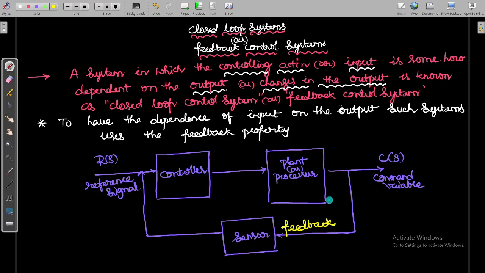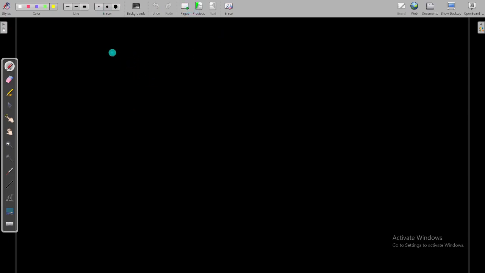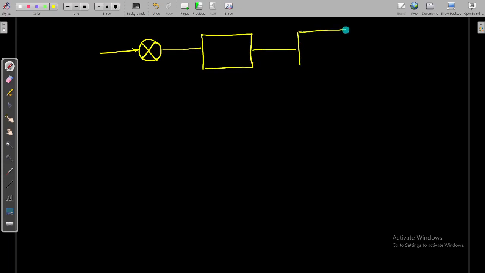Then in the actual control system diagram of the closed loop control system, you will have one summing point, which acts like an error detector, and that will be given to the controller. You are going to get a manipulated variable from the controller, that will be given to the plant or processor, then it will be taken by the sensor. So this is the actual block diagram of closed loop control system.